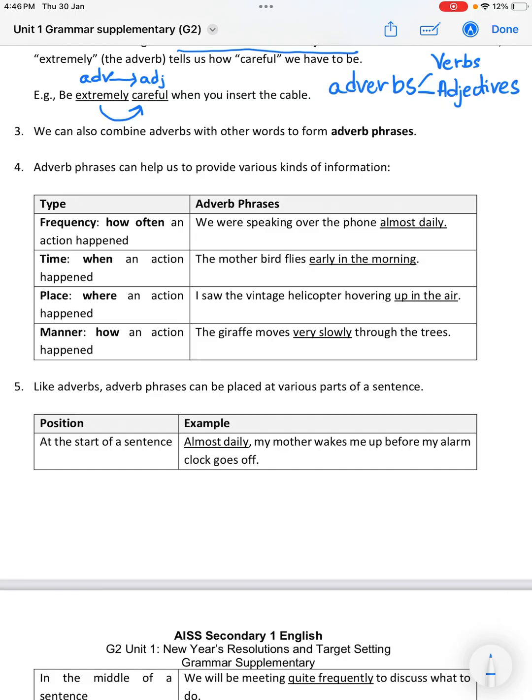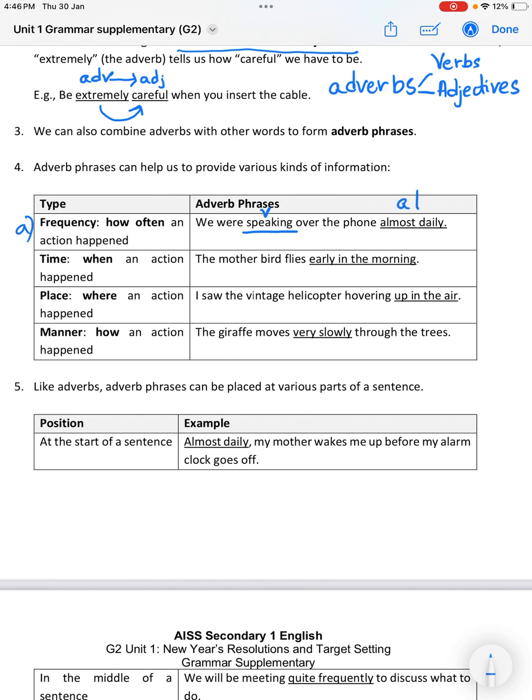For example, A, the frequency, how often an action happened. Let's take a look at an example. We were speaking over the phone almost daily. So over here, the verb is speaking. How were we speaking? Almost daily, right?